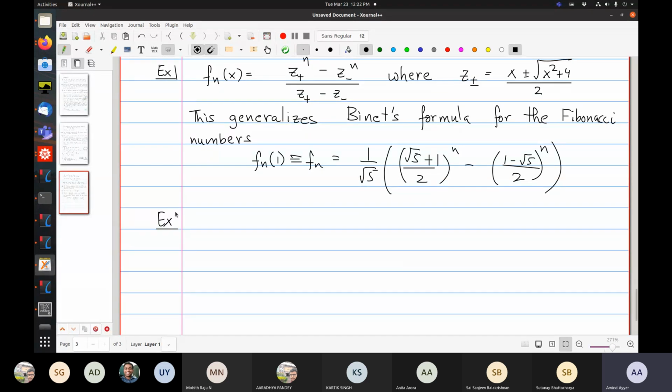Another thing one can show is that f_n of x can be written as a sum, k equals 0 to n.